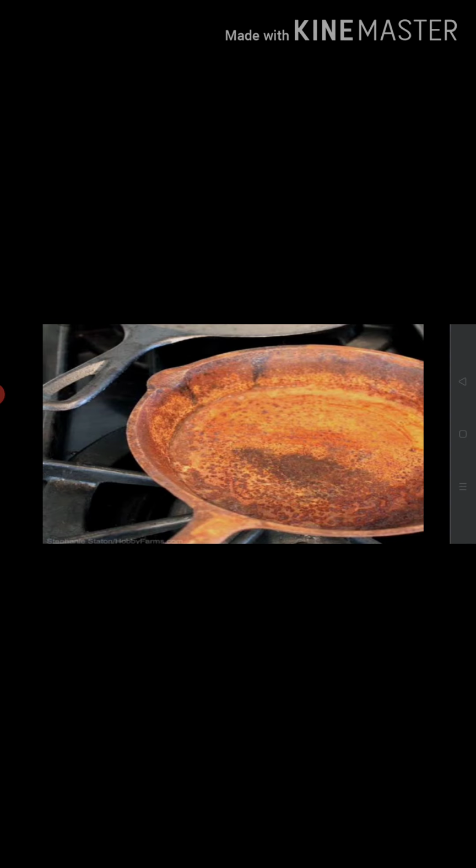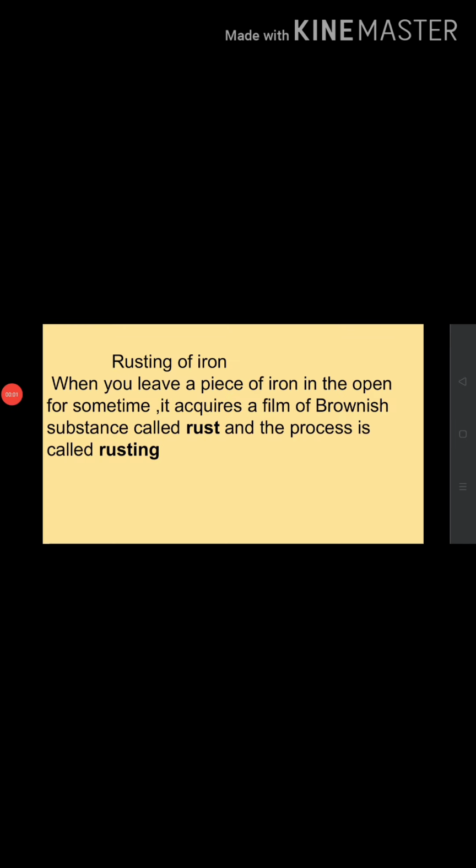Rust is not iron. It is different from the iron on which it gets deposited. That is, formation of rust is a change. When you leave a piece of iron in the open for some time, it acquires a film of brownish substance. That brown colored substance is called rust, and the process of formation of rust is called rusting. It is a change.